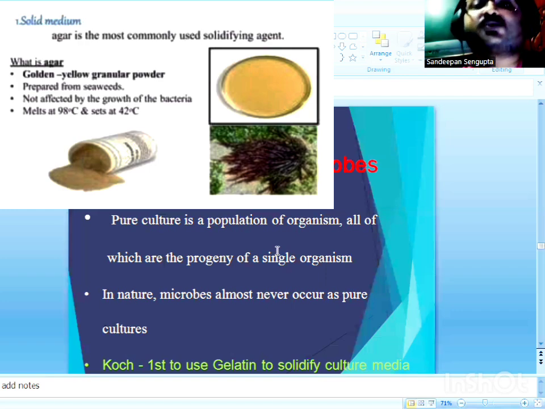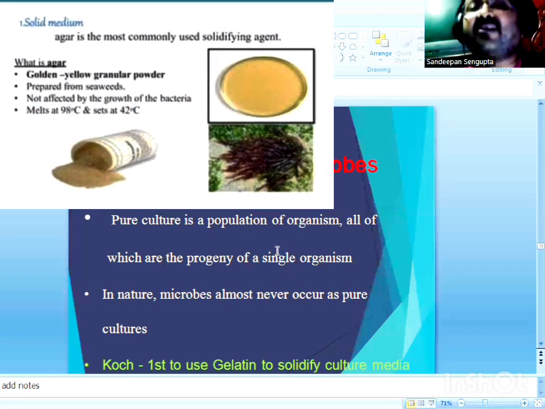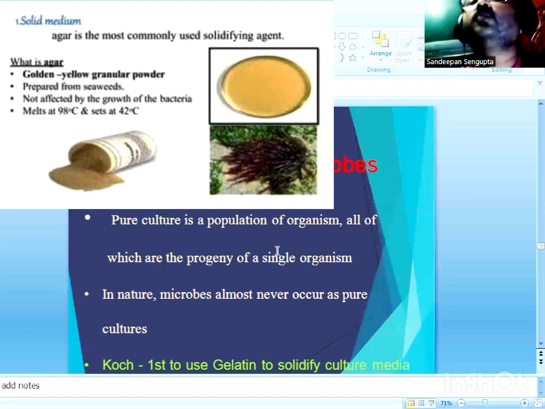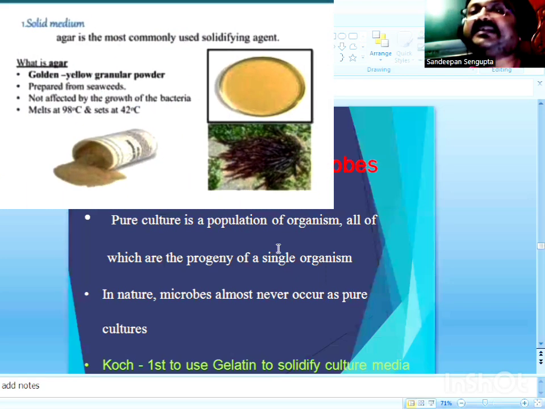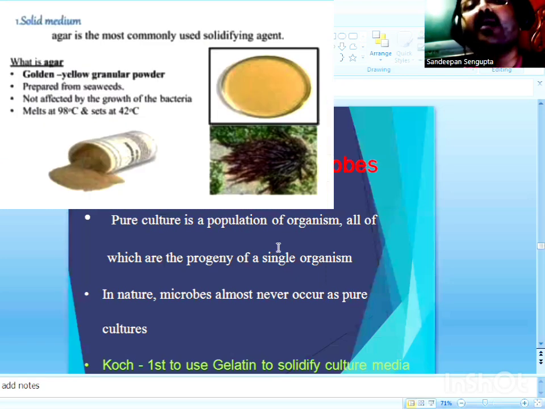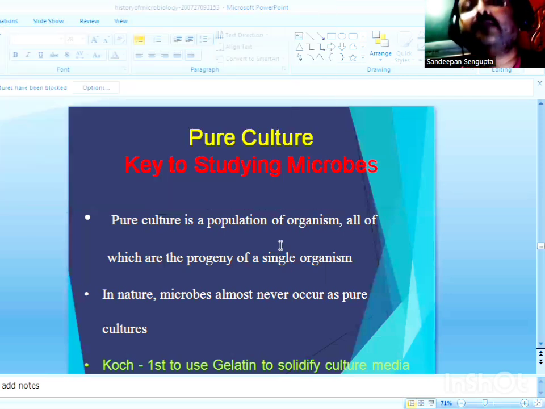So it gets well solidified at a very low temperature, between 40 to 45 degrees Celsius, under laboratory conditions. These were the two reasons which Fanny Hesse had in support of agar, and thus agar became the major solidifying agent to be used in microbial media for preparing solid culture plates for growing microorganisms.